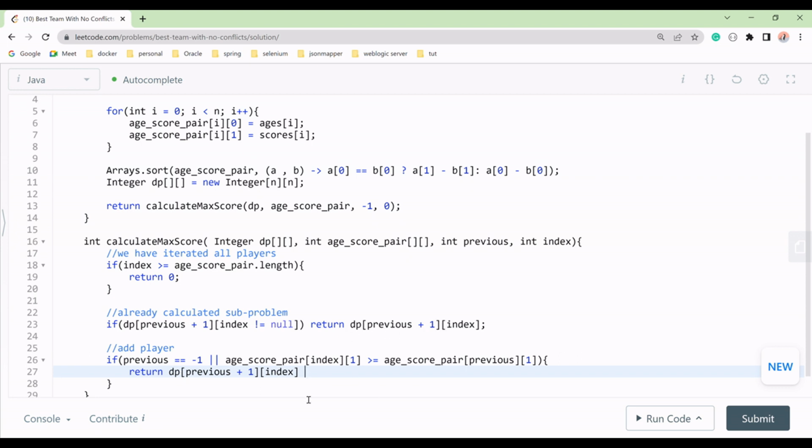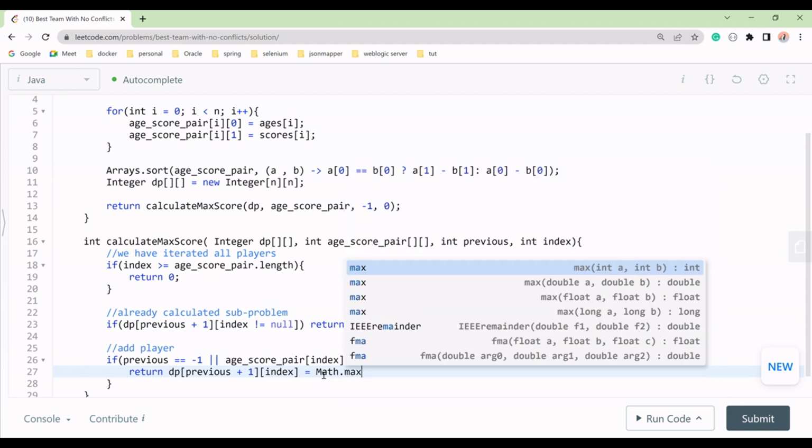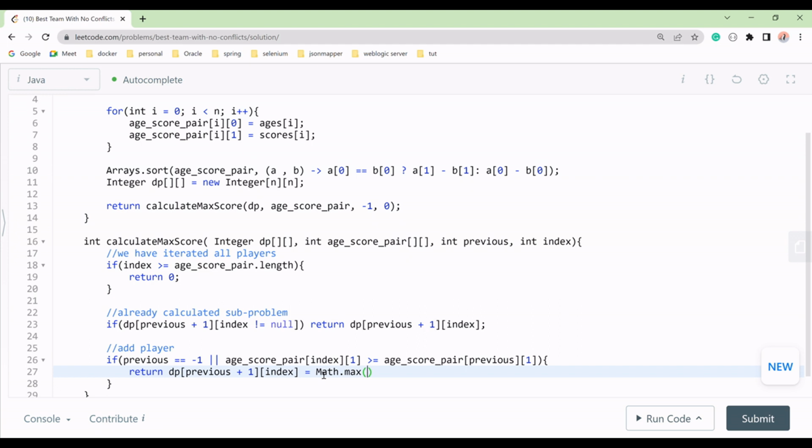So if we are not calculating, then we have to store here. We were returning at this position, correct. Now what we have to do, if we don't have, then at this position we have to add. So that part we are doing here. So if we have, then math.max, which is the maximum score we have, so a and b we have to pass, two attributes we have to pass. We are already calculating this function, so we will check at both positions.